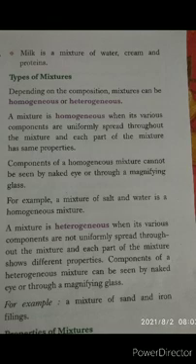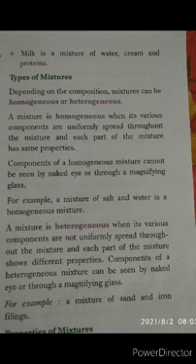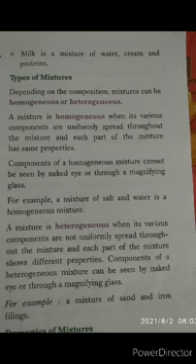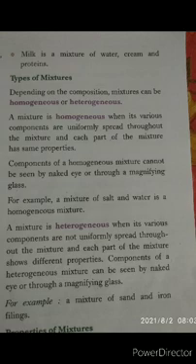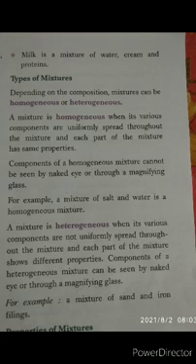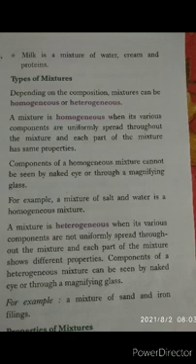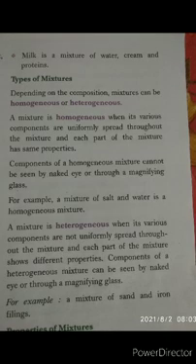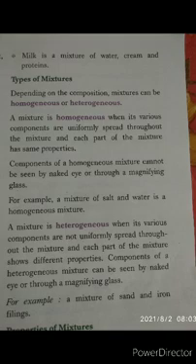If the components are not mixed equally, we can say it is a heterogeneous mixture. For example, a mixture of sand and iron filings. If we mix sand and iron, we can see with our naked eyes that it is not equally mixed everywhere.